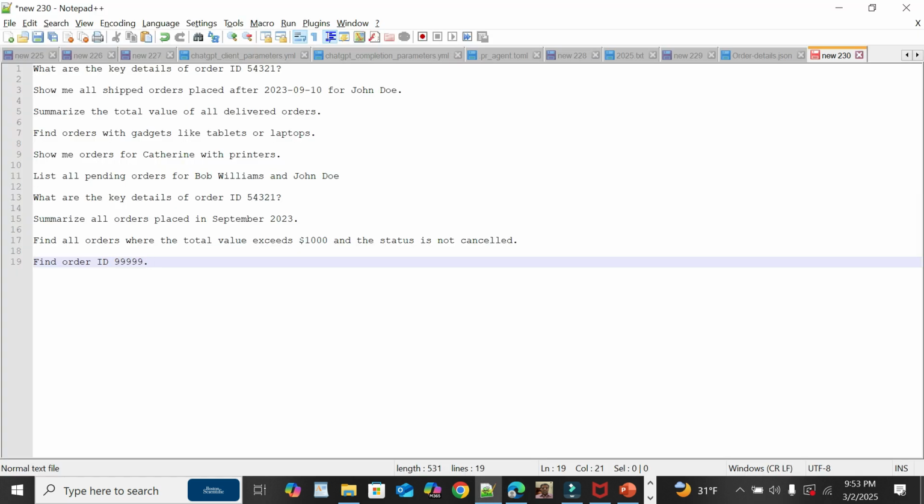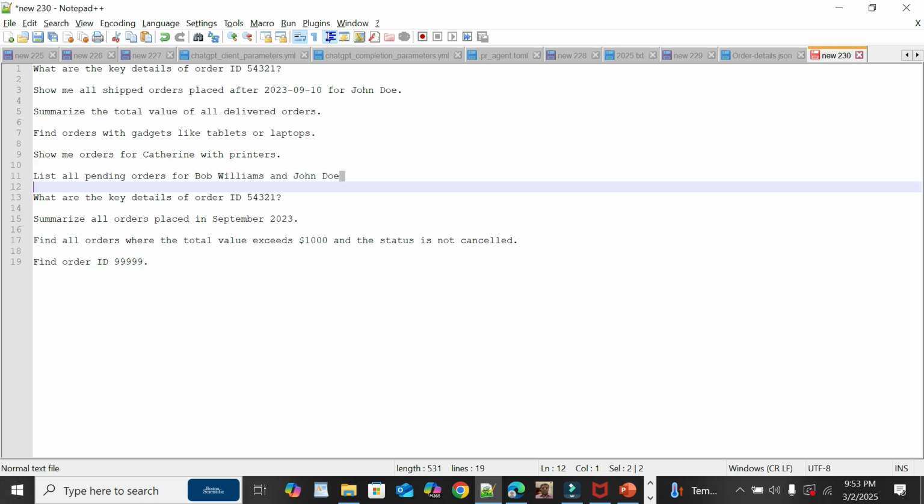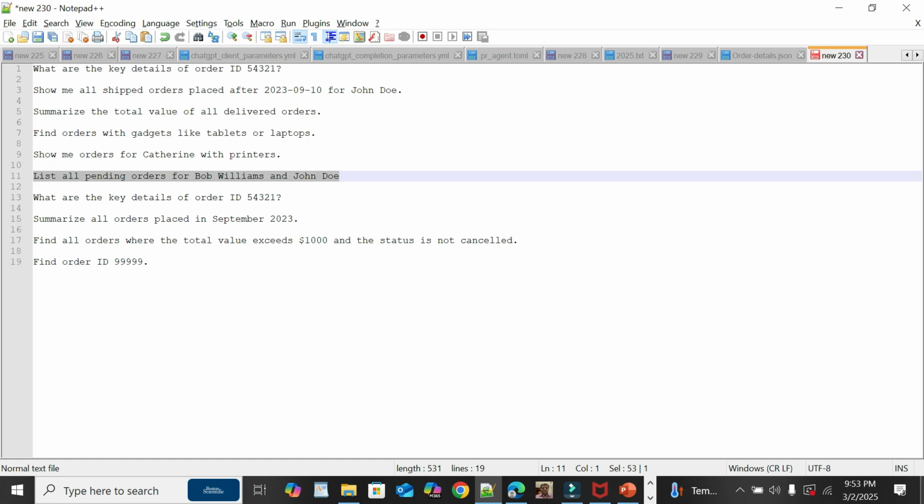These are some sample queries. So we can say, show me all shipped orders placed after 2023-09-10 for John Doe. Summarize the total value of all delivered orders. You can specify any of the queries. Maybe I will execute one more query. This one: list all pending orders for Bob Williams and John Doe.